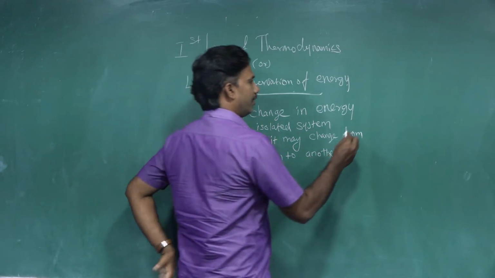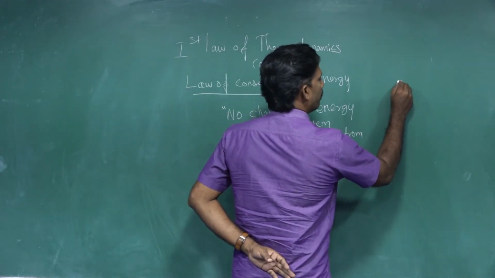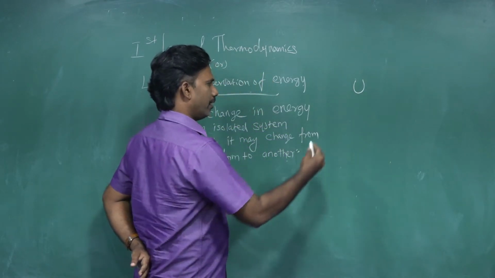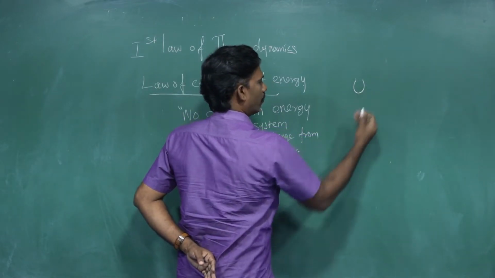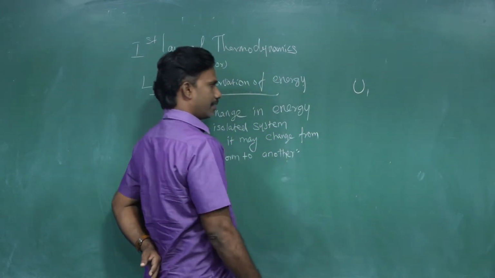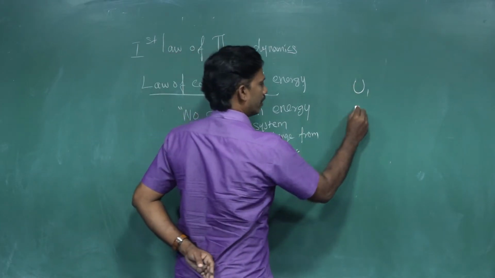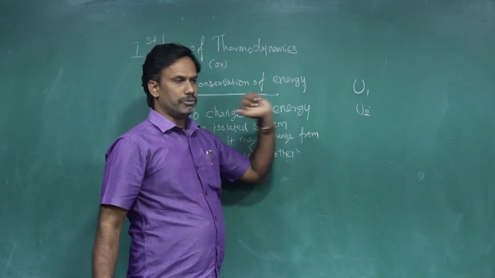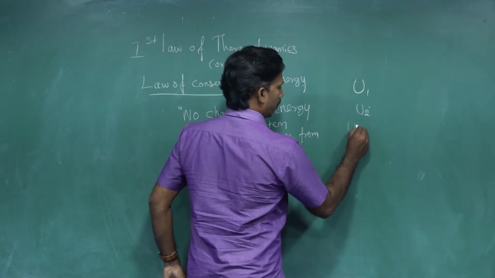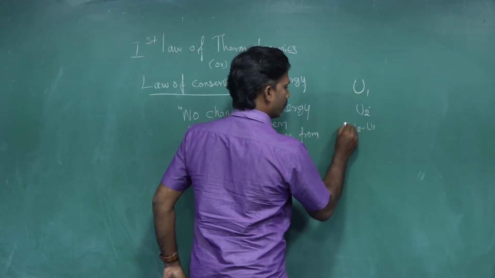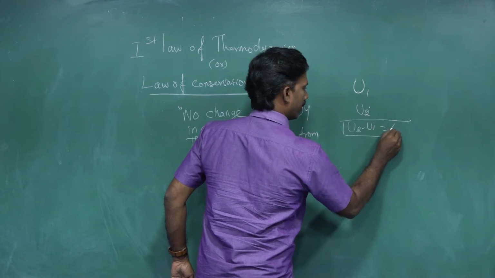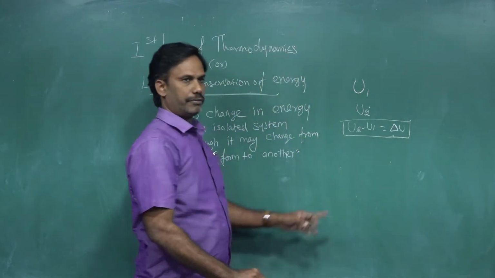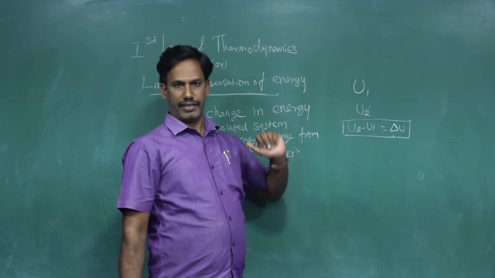Internal energy of the system can be given by U. For the change from state 1 to state 2, U1 is the internal energy of state 1, that is the initial state, and U2 is the internal energy of state 2. Then U2 minus U1 is equal to del U, the change in internal energy.